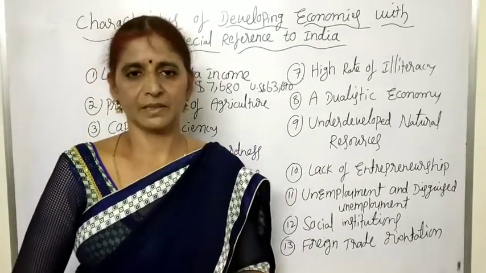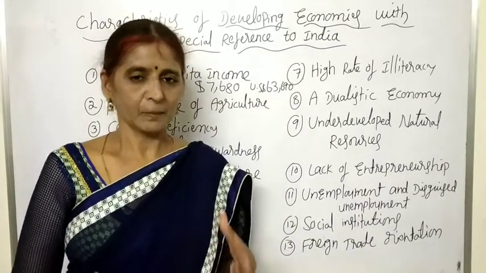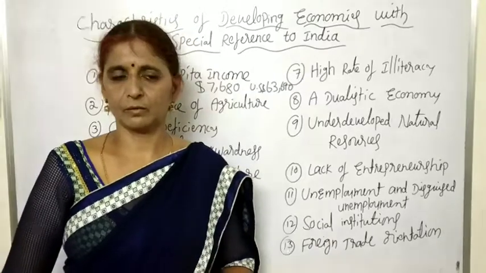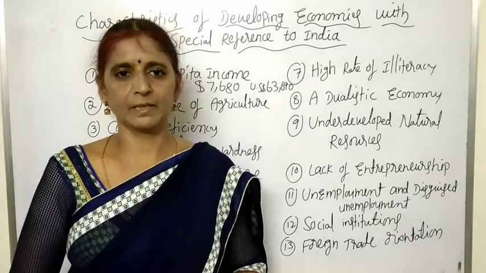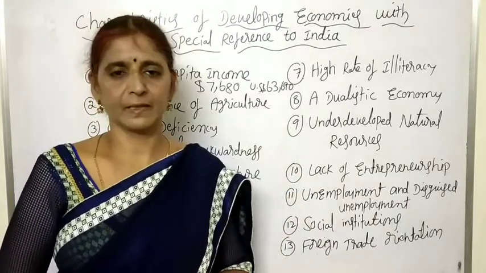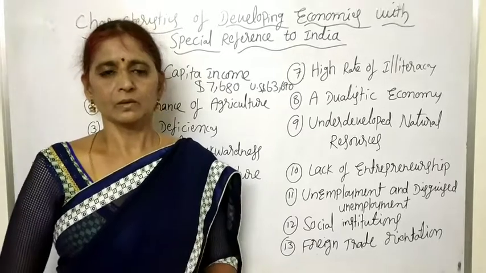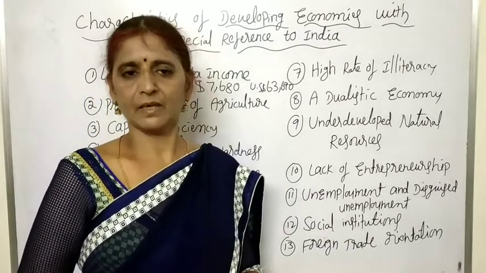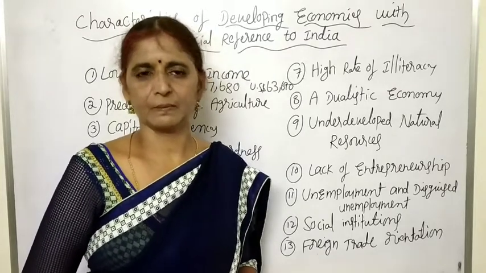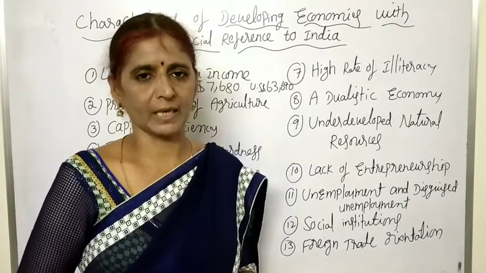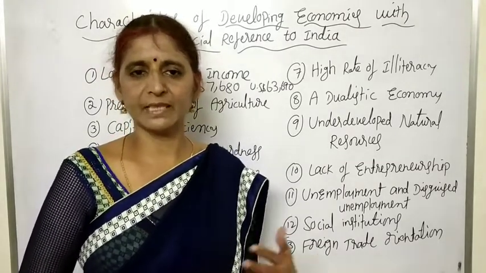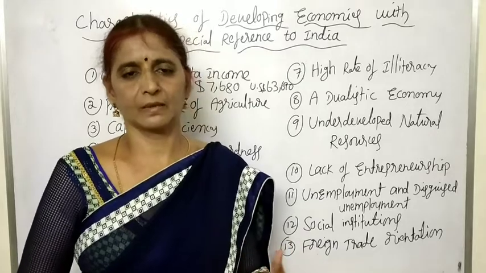And due to heavy population growth, additional pressure is put on the existing resources. The existing resources are also not enough to meet the requirements of the public, and a huge amount of the population is unable to satisfy even their basic needs. According to the Rangarajan Committee report, in 2011-12, nearly 29.5% of the population were living below the poverty line. So low per capita income leads to absolute poverty, which is a dangerous situation that hinders the growth and development of the economy.